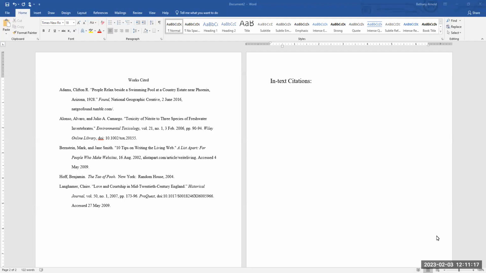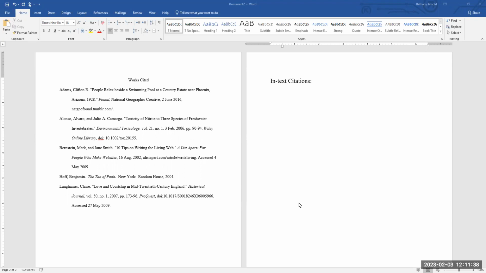Today, we are going to focus on MLA in-text citations. At this point, you should already know what a works cited page is. A works cited page, just as a refresher, in MLA is a list of sources that you plan to use or that you have used in your essay. And that is the last page of your essay.